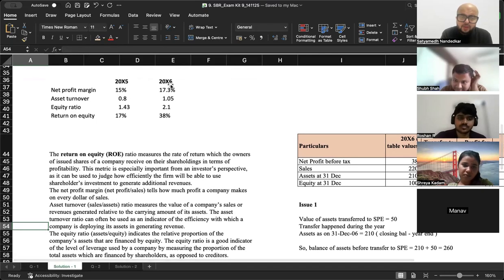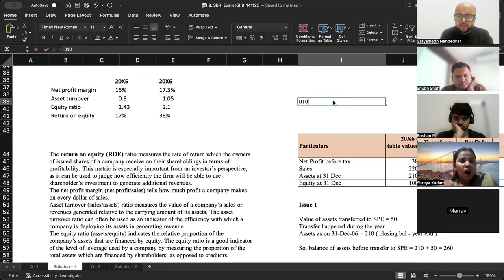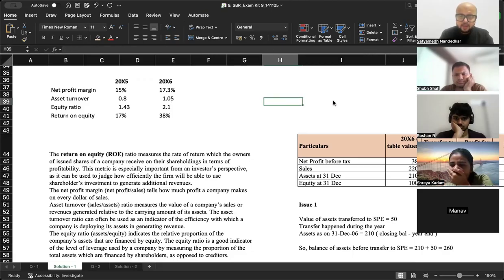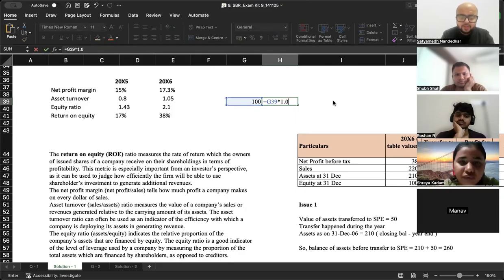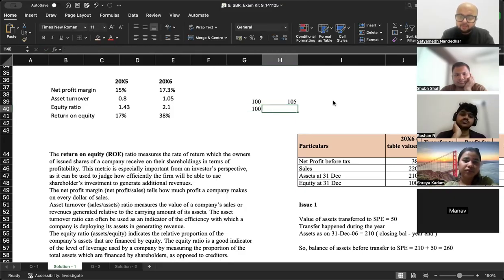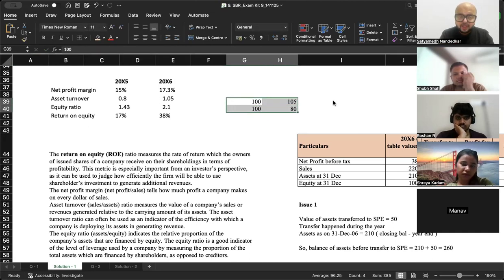If you look at the year 2006, your sales were 1.05 times of the asset. Matlab, if you had assets of 100, you generated sales of how much? 1.05. In the second year, if you had assets of 100, asset turnover was 0.8, you generated sale of 80. तो आपने क्या अचीव किया? With that particular asset, how much sale were you able to achieve? Naturally, it indicates you were more efficient in 2006 as compared to 2005.